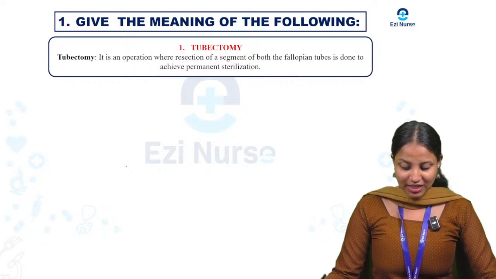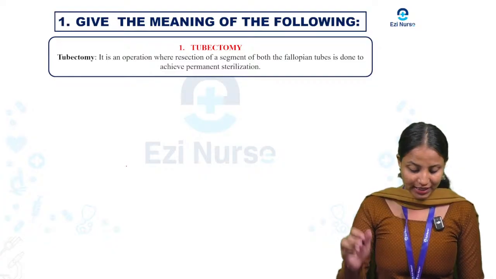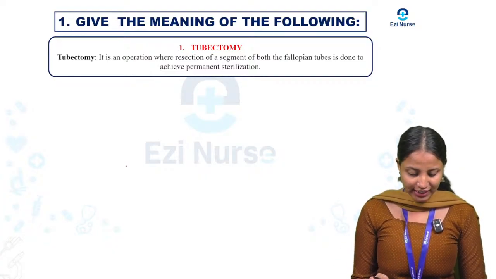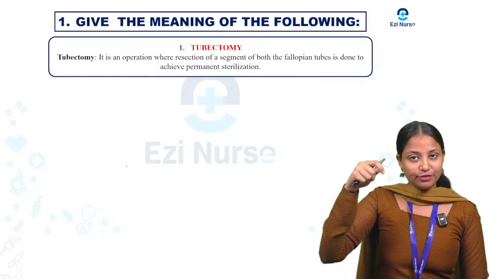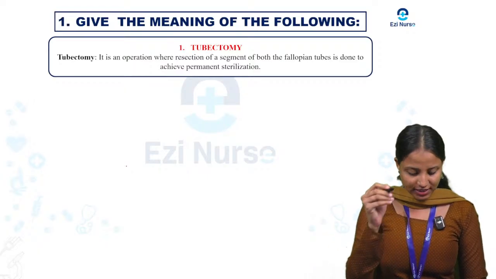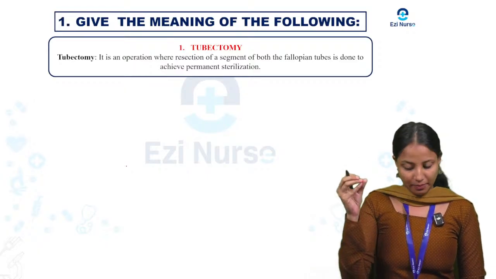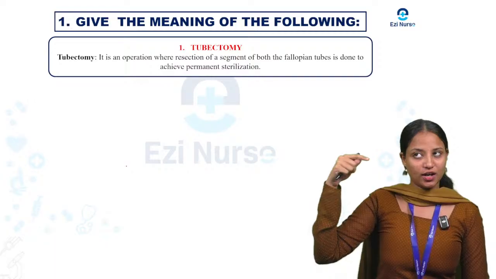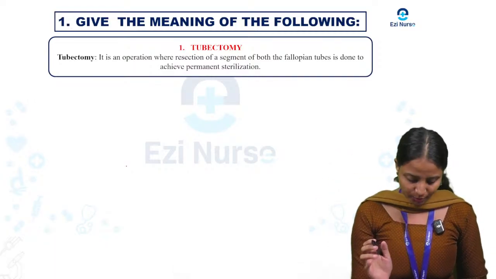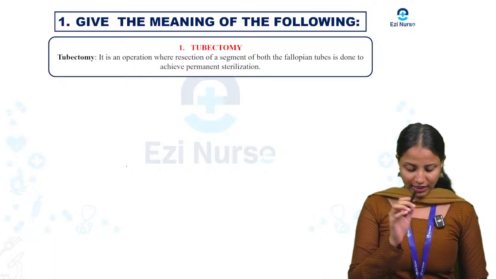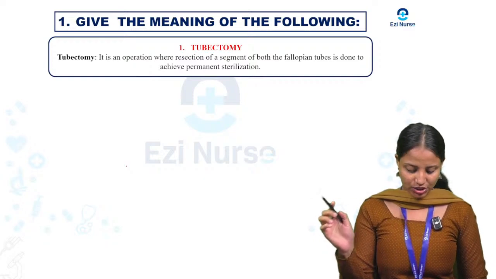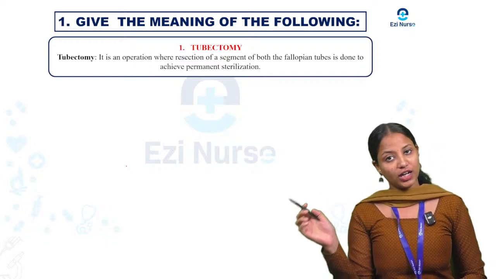What is tubectomy? It is a small operation done for women to prevent pregnancy by cutting and tying the end of the fallopian tube. Here, what is the fallopian tube? It is a tube that connects the ovary to the uterus. It is a connection and it carries the egg from the ovary to the uterus.